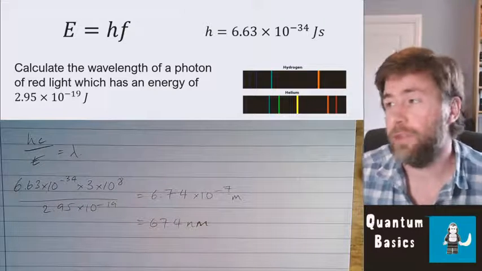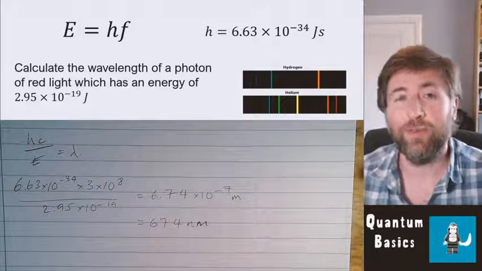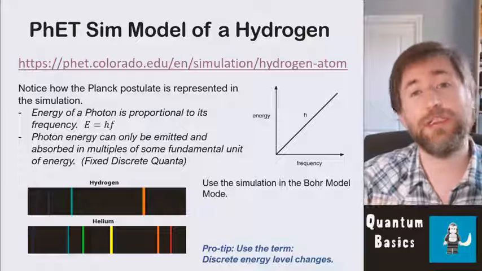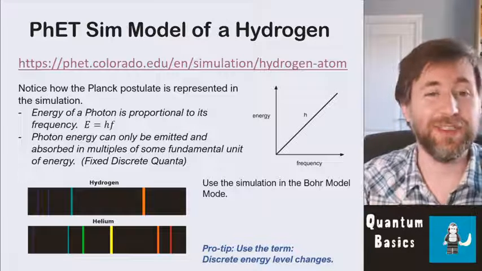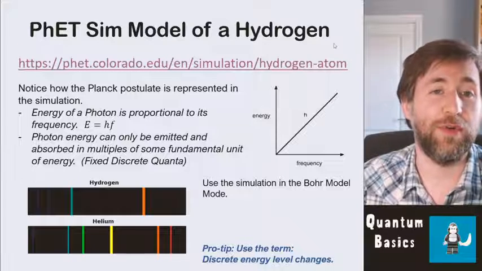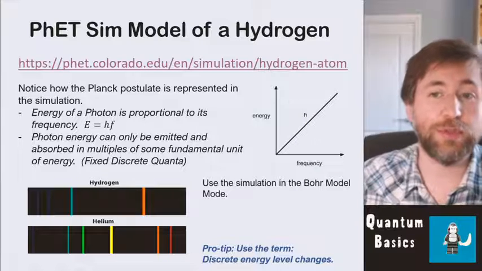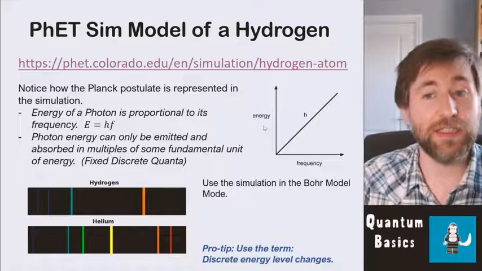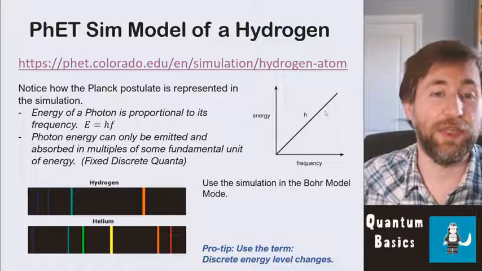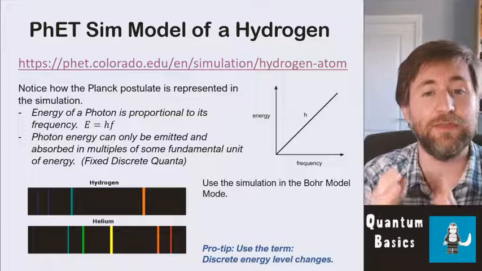So that is just how we use that equation E equals hf. If we were given energy, a frequency, or a wavelength, we can just convert between them. I'll put a link to this simulation in the description because it's a really good one to play about with and get your idea of the energy levels in a hydrogen atom and what that means. But really what I want you to take from this is that the energy is proportional to its frequency. If I were to plot a graph of the energy of a photon versus the frequency of the photons, the gradient would be h, the Planck constant, and that photons can only be absorbed or emitted in these fundamental frequencies.